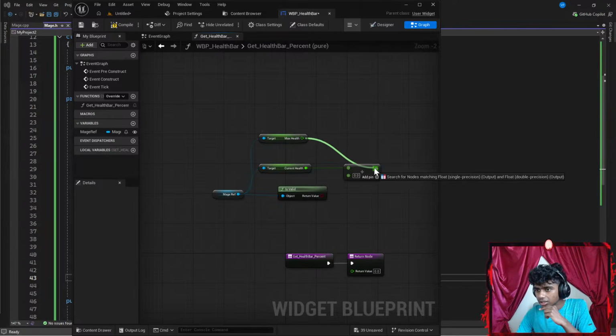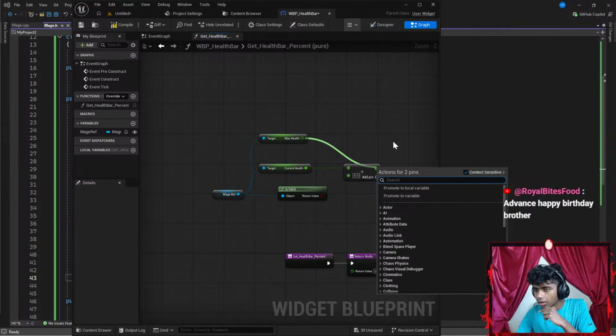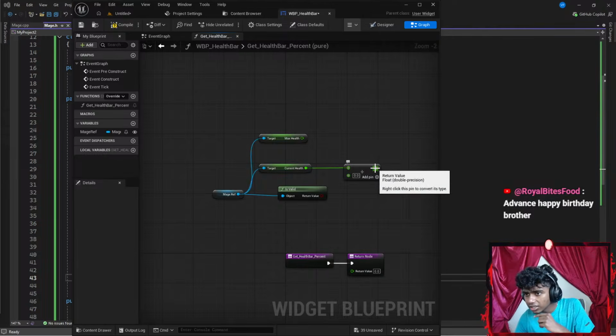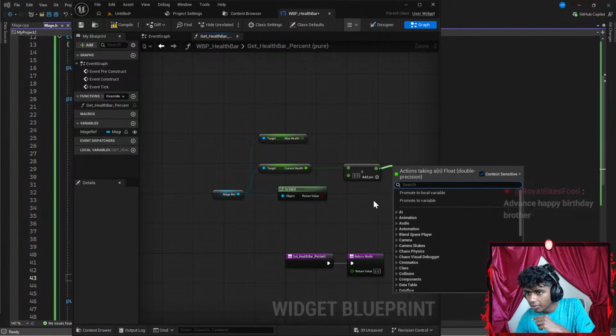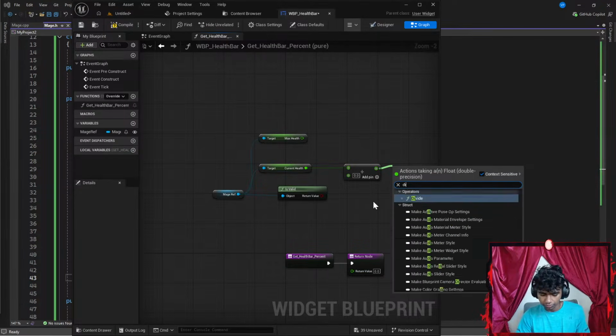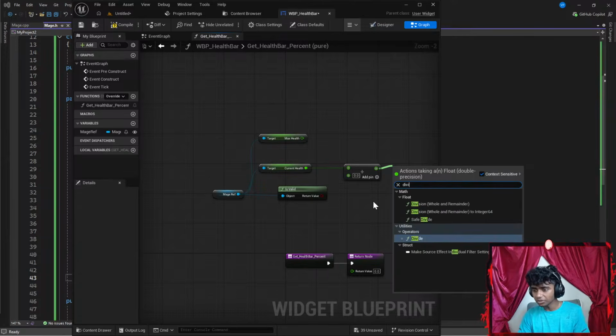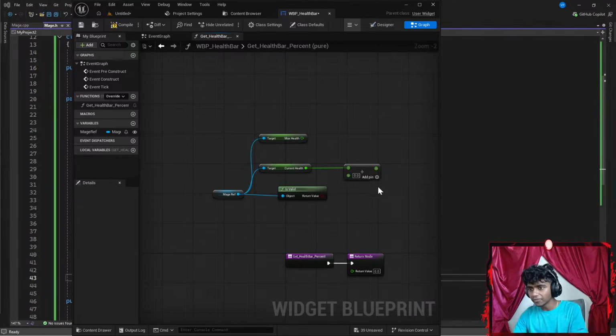Can I connect? Oh wait, I think I see. It's not connected. Return value doubled. This is going to be a pin. I can pull that pin off. Okay, I can't go with a divisor here. Something is not correct.